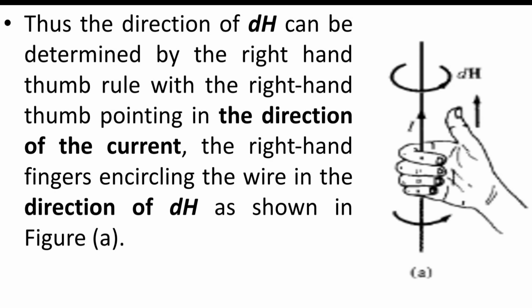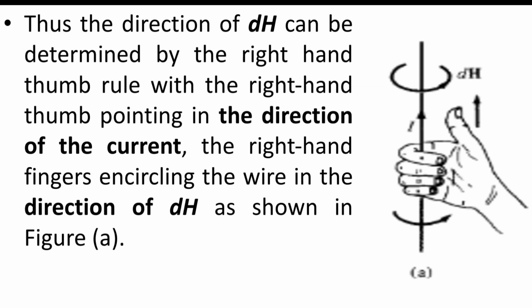Now to analyze in which direction the magnetic field is going to be produced, we have the right hand thumb rule. According to the right hand thumb rule, let us consider a conductor in which current I is flowing in the upward direction.